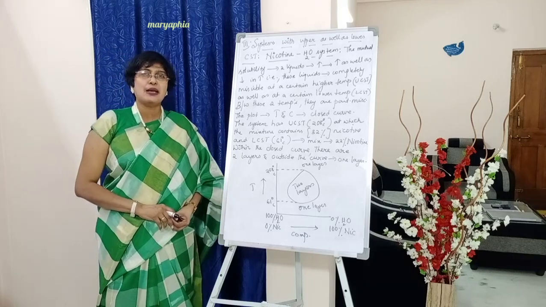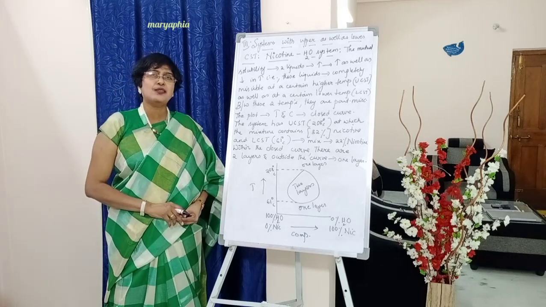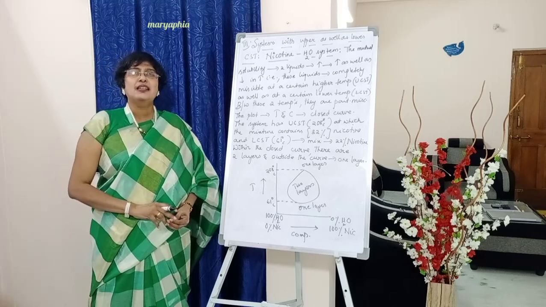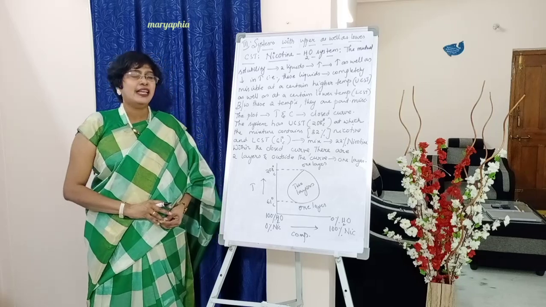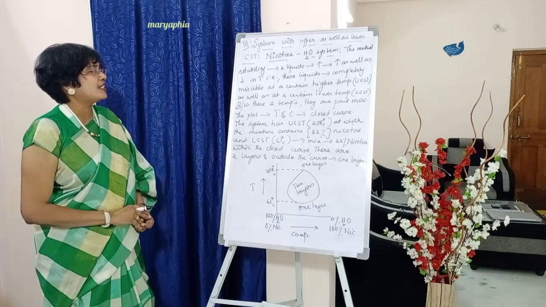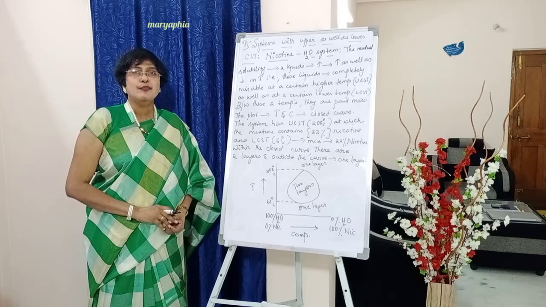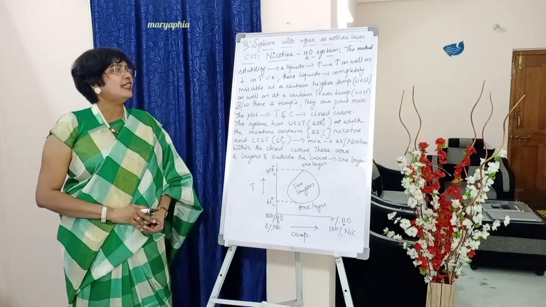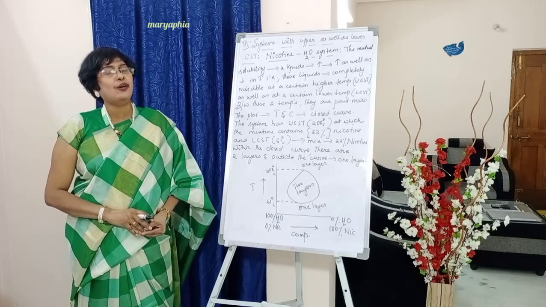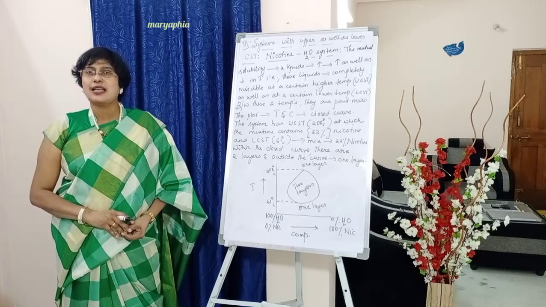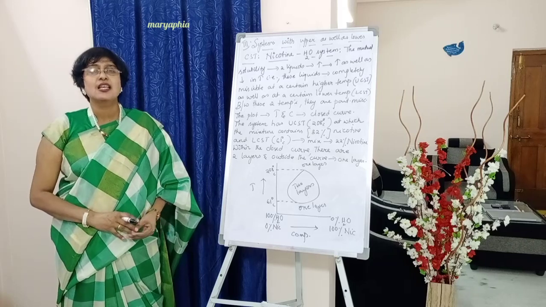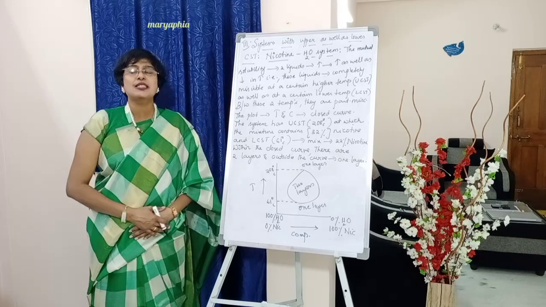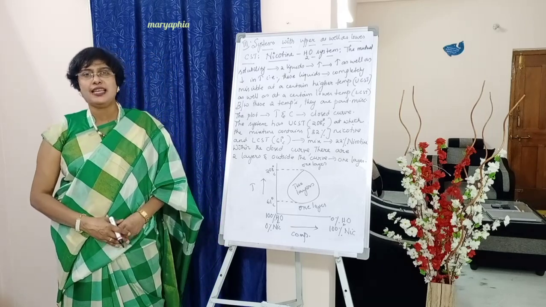And between these two temperatures, what are these two temperatures? Upper CST and lower CST. There will be two partially miscible layers. Between these two temperatures, they are partially miscible with one another. Why? Because at and above UCST, at and below LCST, the two liquids are completely miscible in all proportions. But between these two temperatures, UCST and LCST, the two liquids are partially miscible.